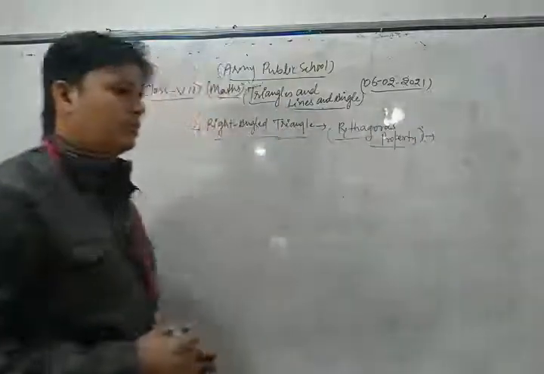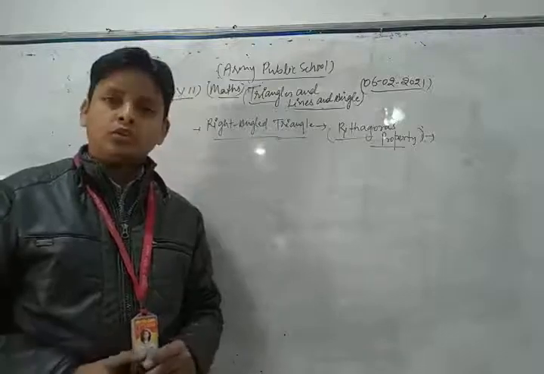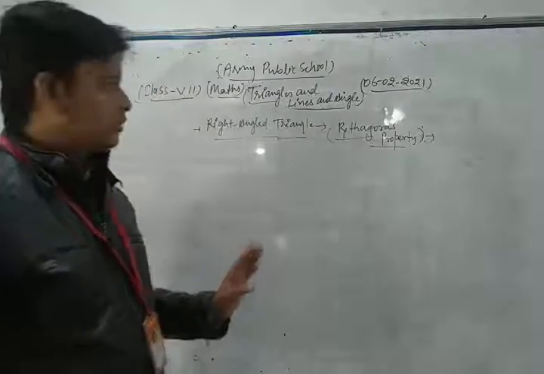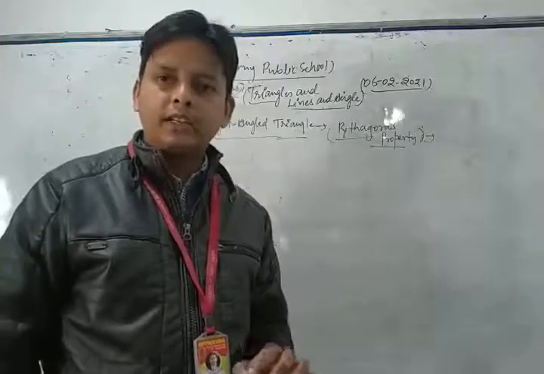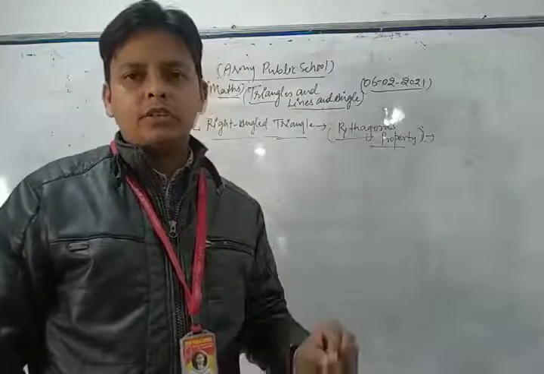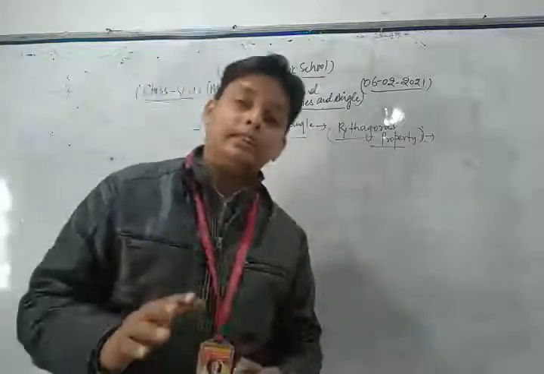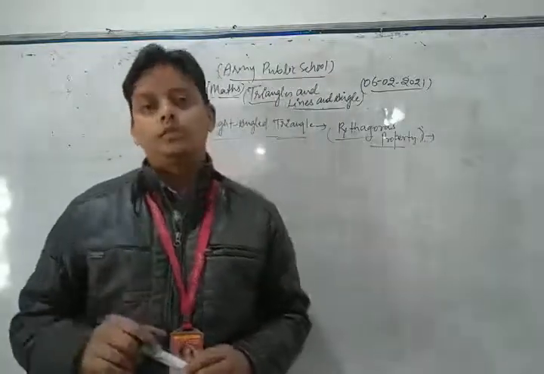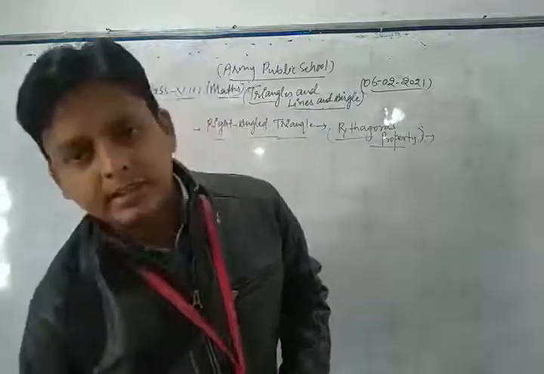So, first of all, what is the concept of a right angle triangle? You know that very well. A triangle in which one of its angles is equal to 90 degrees, that type of triangle is said to be a right angle triangle.